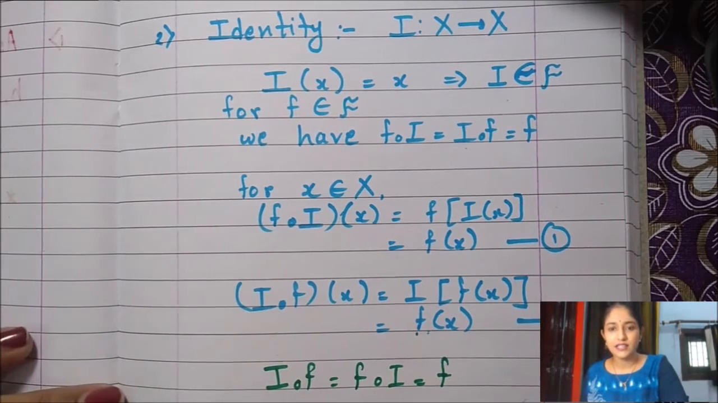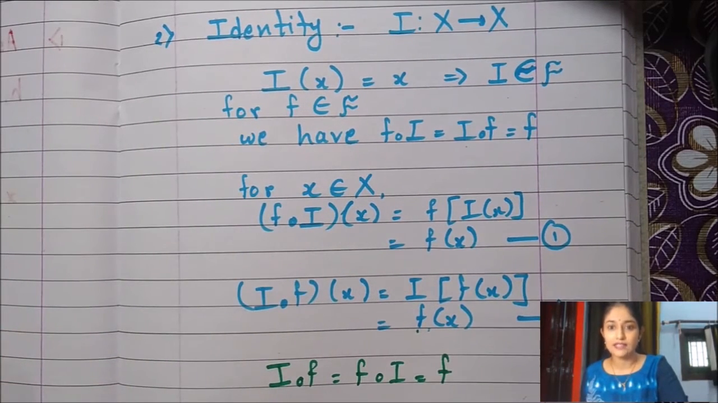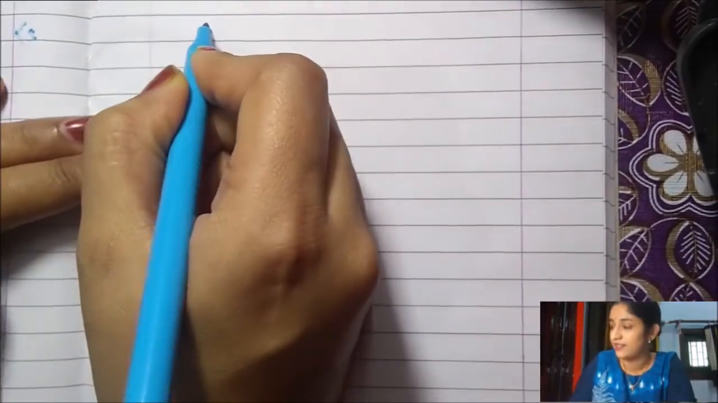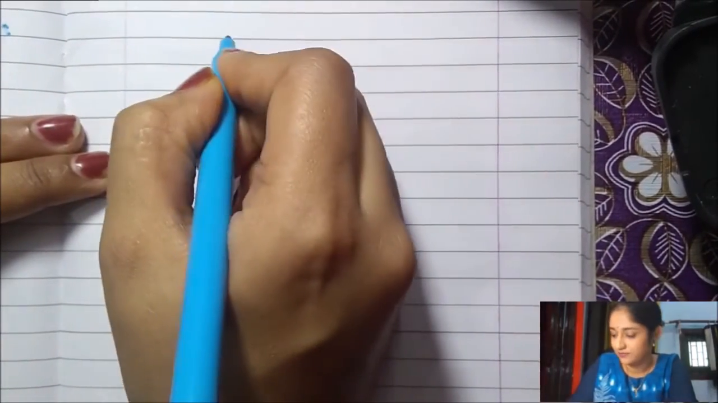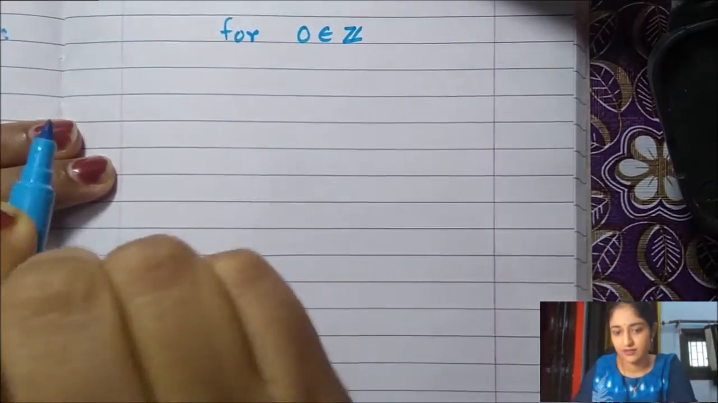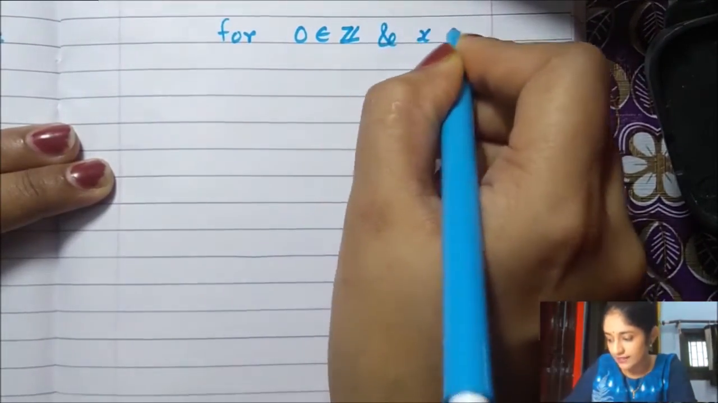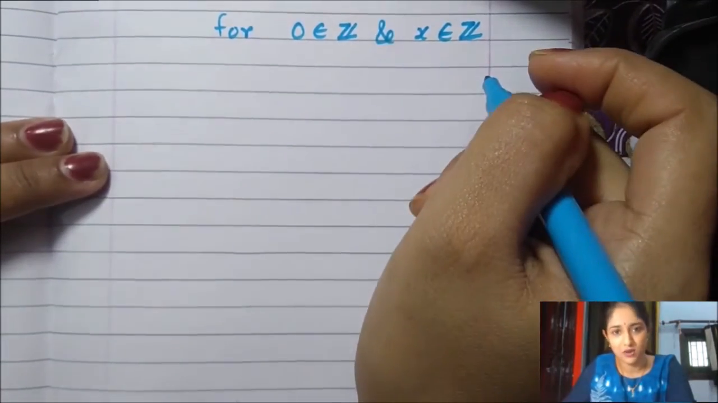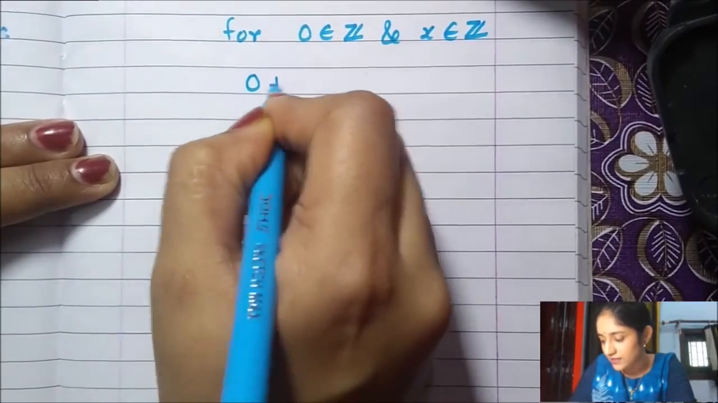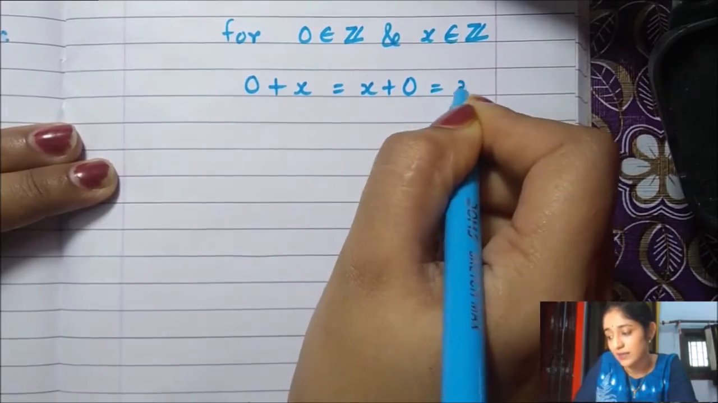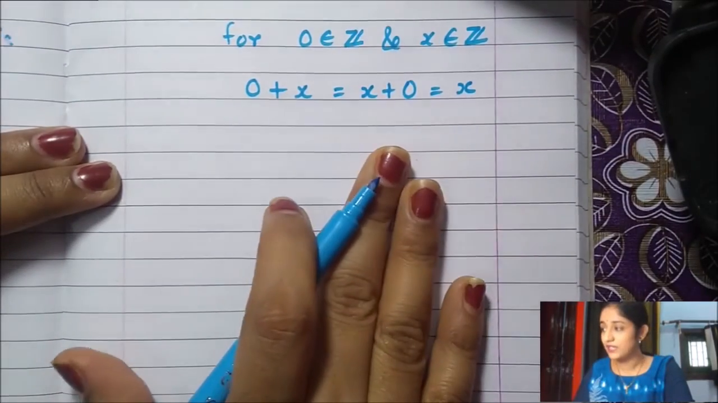In numbers, can you tell me which number acts like this? If we add that number to any number, we get the same result. That is right, it is 0. For 0 in integers and x in integers, x can be any integer. It can be 0, it can be non-zero. What happens is 0 plus x is the same as x plus 0, and it is the same as x.